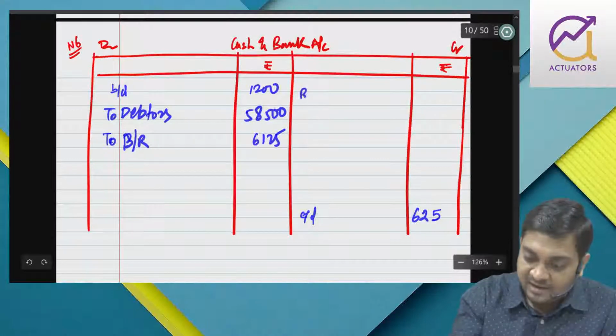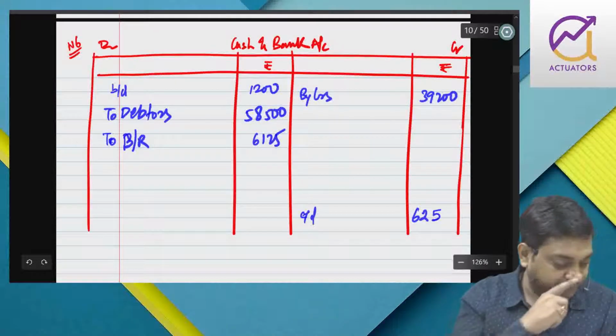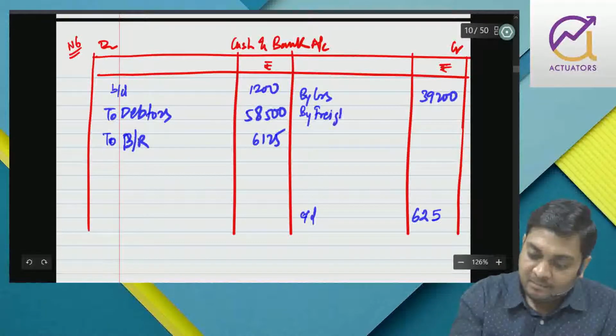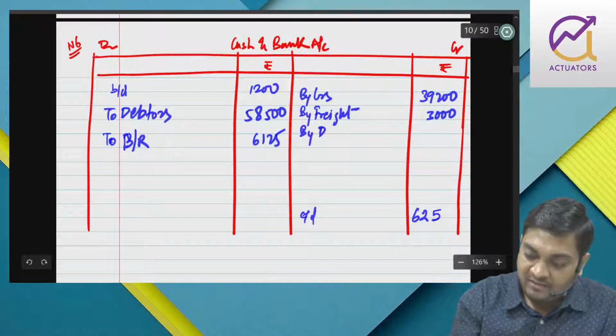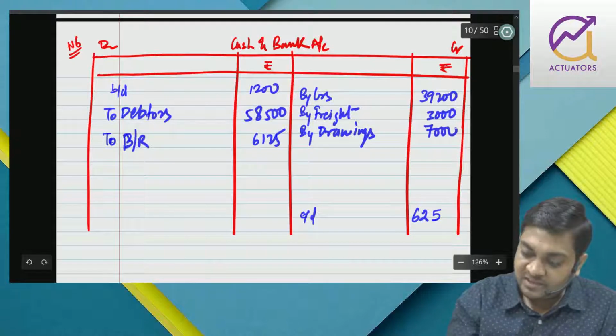Then we have by creditors 39,200, by freight 3,000. Already we have drawings out here 7,000.